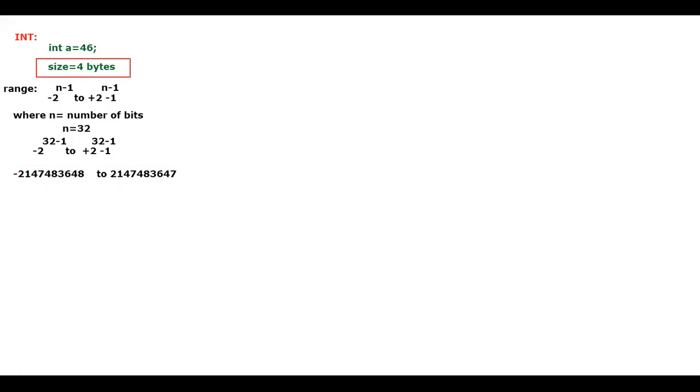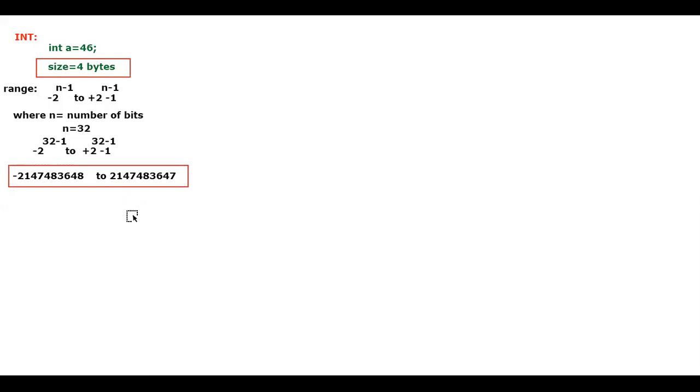Is that clear for you? Let me put it within a box. This is the range that you'll be getting. You can give the minimum value till this and maximum value till this.